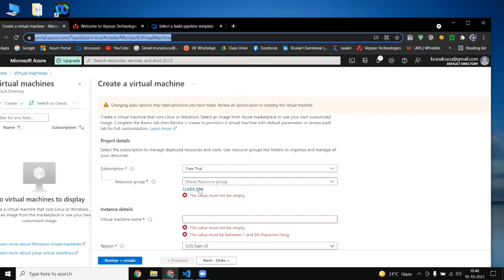You can create a resource group here only. No need to create a resource group separately. You can create a new resource group here. But we also have an option for creating a resource group elsewhere, which I would like to show you.